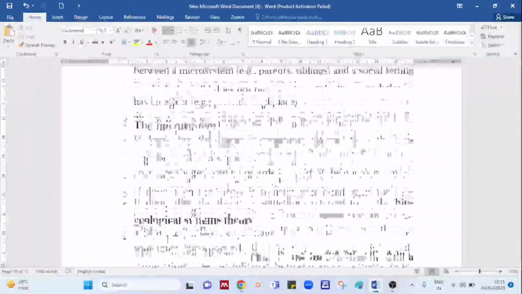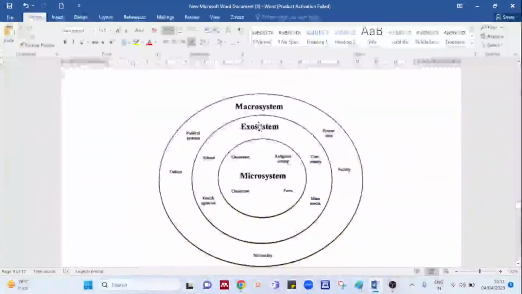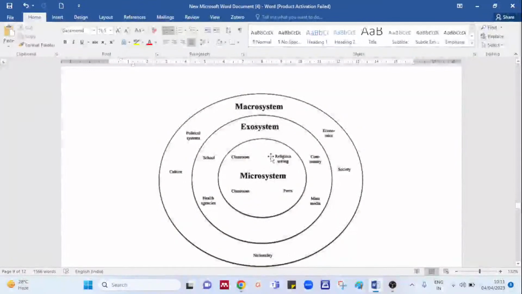So I'll take you to the diagram. It will be easier for you to remember. So between the microsystem and exosystem, we do have a system. Yes, it is called what? It is called your mesosystem, which is nothing but the interconnection between the family, that is the family in which the child is growing up, and the school. So there is a connection, an interconnection.